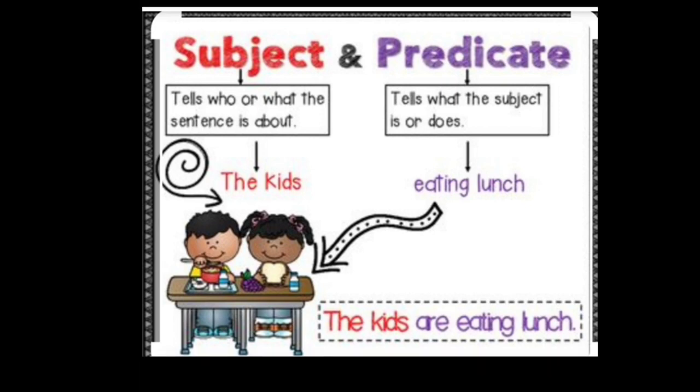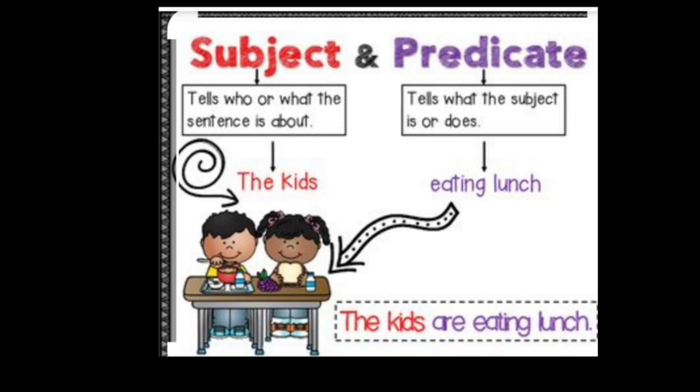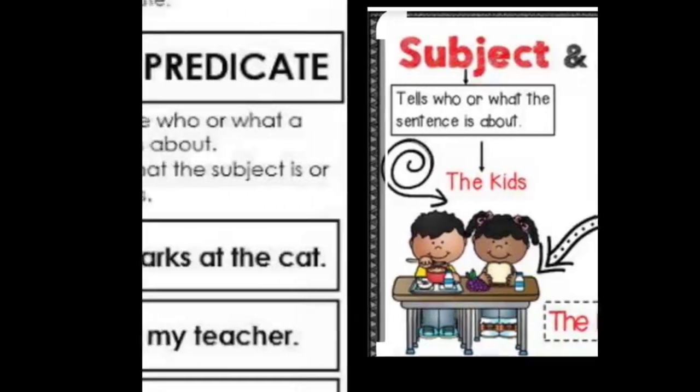Then the predicate tells what the subject is or does. So what is the predicate telling? It is eating lunch. Who is eating lunch? The kids are eating. So the predicate says something about the subject.